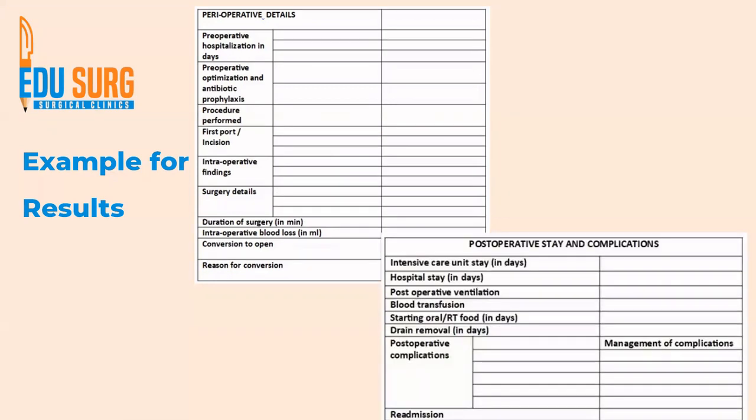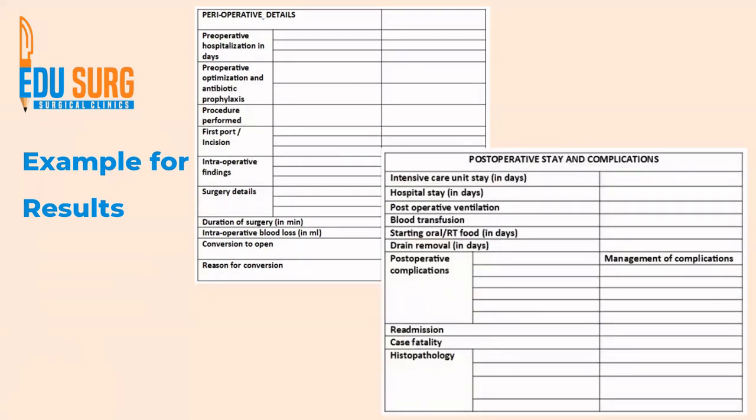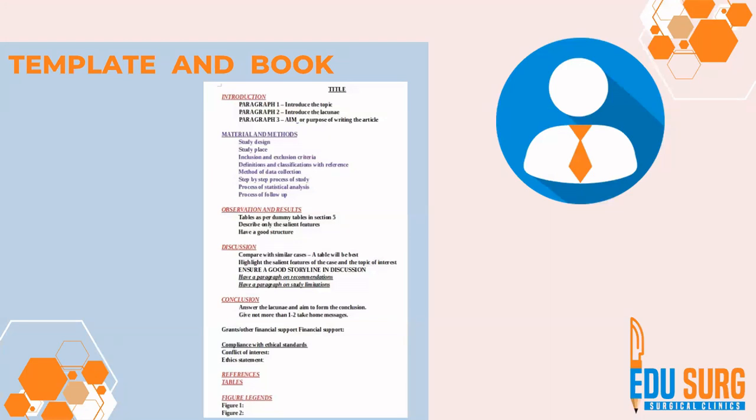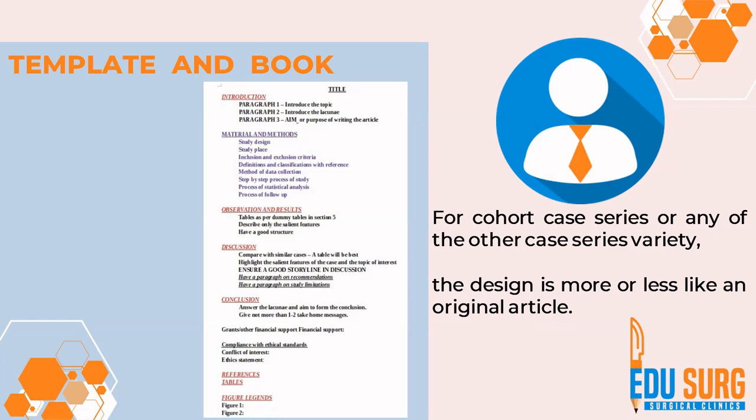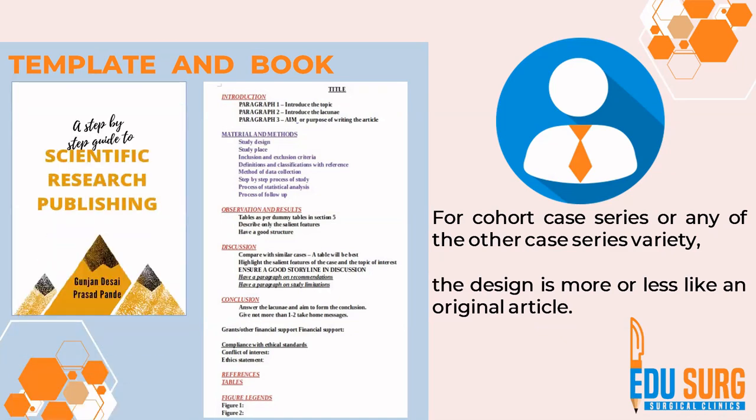Okay, the third is perioperative details. How much was the patient hospitalized before surgery? If it's a laparoscopic surgery, the type of port placement, the intraoperative findings, blood loss, conversion to open. If it's a surgical article, then post-operative stay and complications and how the complications were managed is again a very important table. So this is the fourth table in your results, right? So that is how you can prepare the tables. I have given these dummy tables in the book. As I've already said, the cohort series can also be written like an original article. This is the book that we are following.